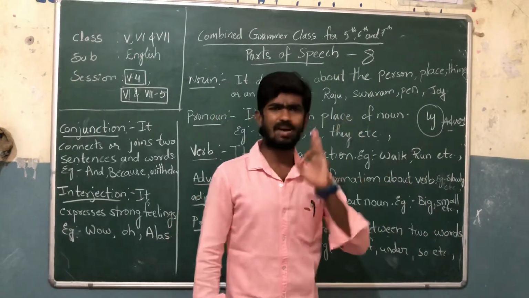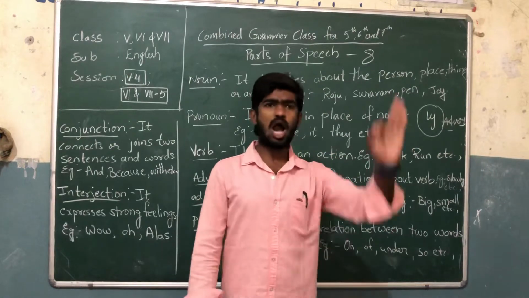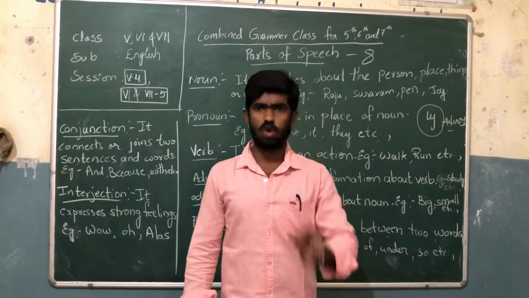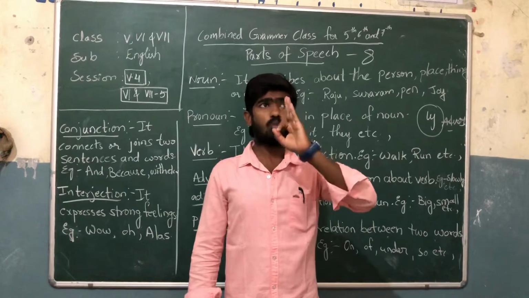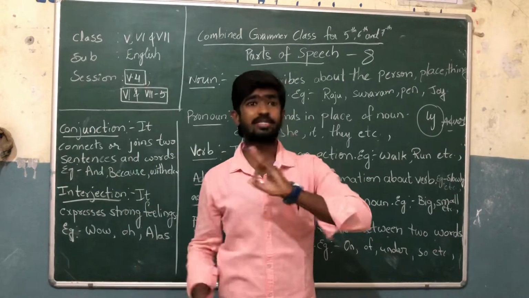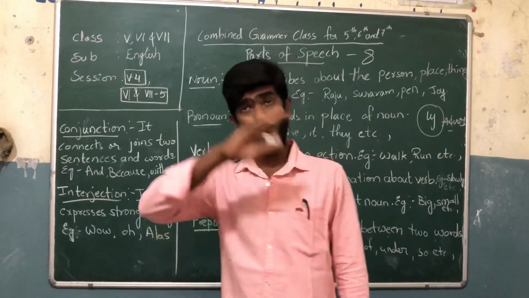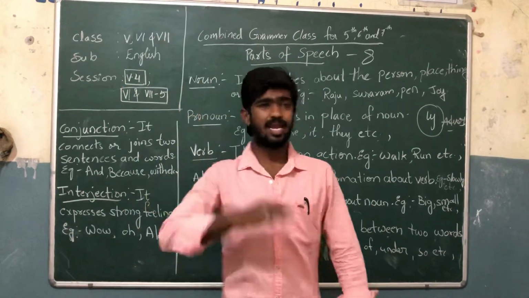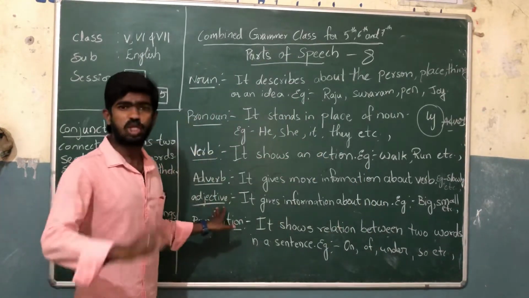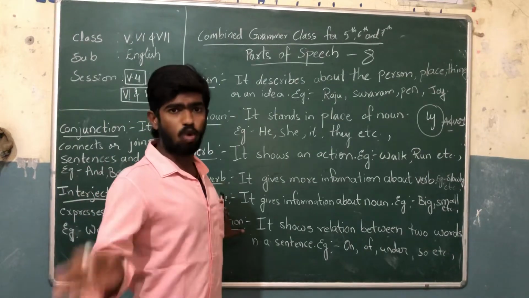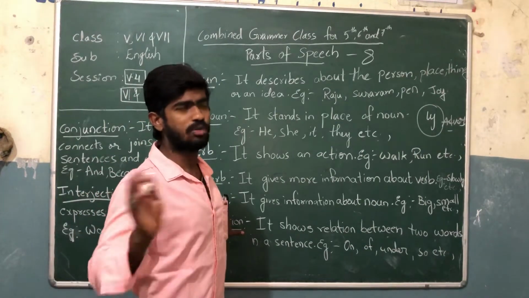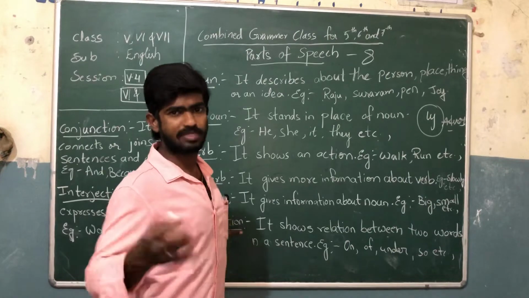It only tells about the noun, how the noun is, his action or maybe his qualities. Mainly the adjective speaks about qualities.